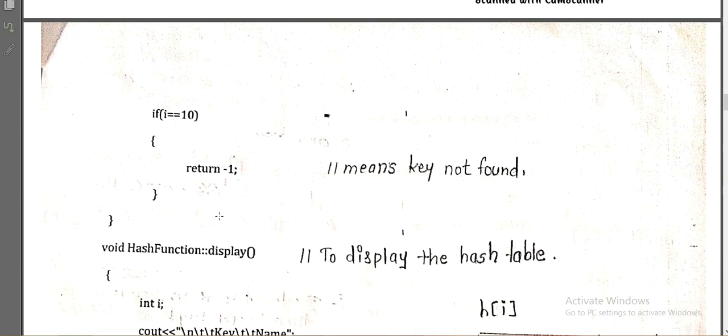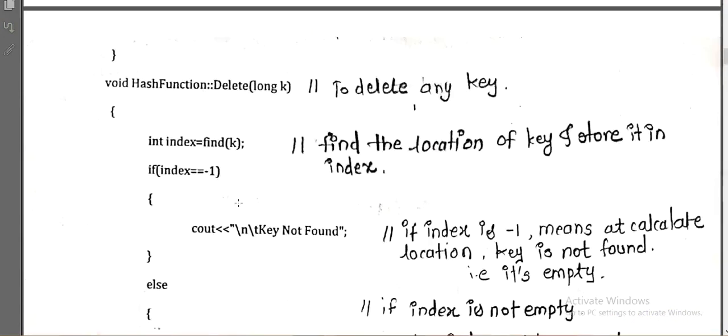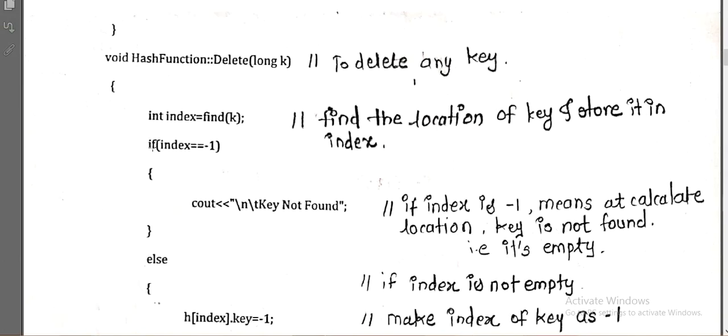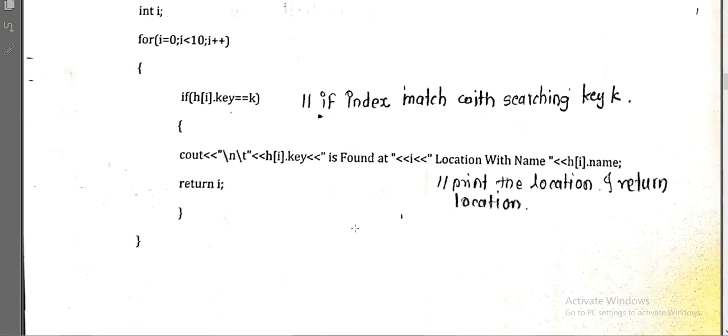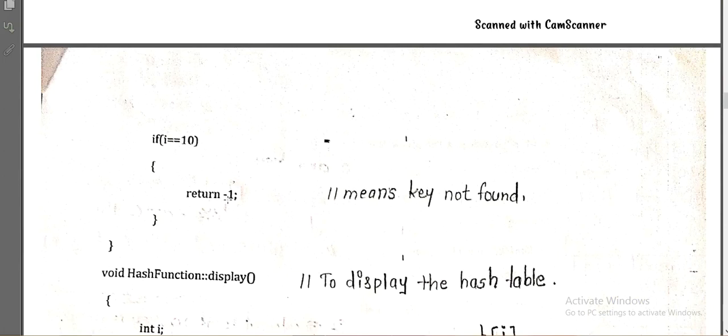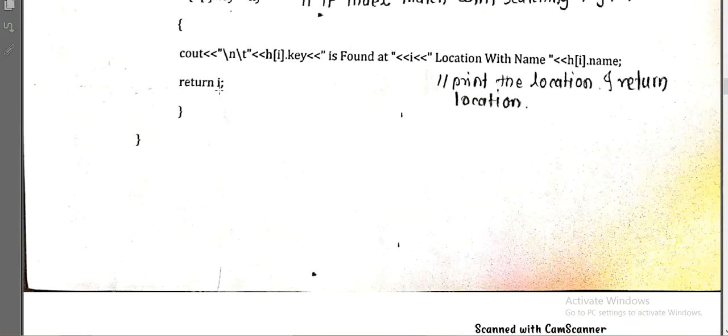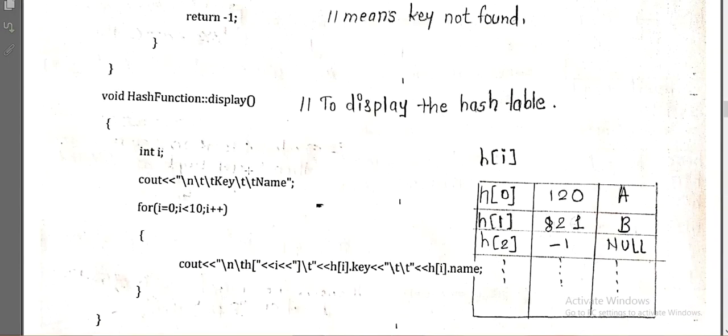In the delete operation also we have seen that whenever the index is -1, meaning your find operation is returning -1, then we can print that the key is not found. So the meaning is the same: whenever it returns -1, the key is not found, and whenever it returns something as i, that is 0, 1, 2, 3, any number, the key is found at that particular location.